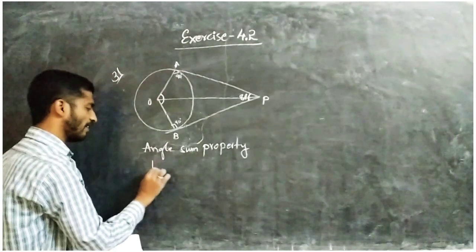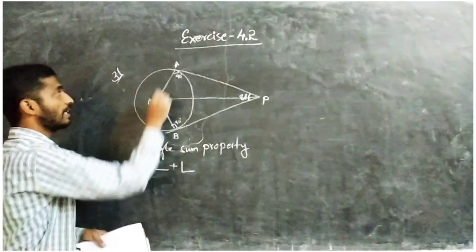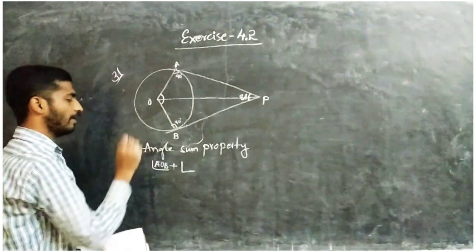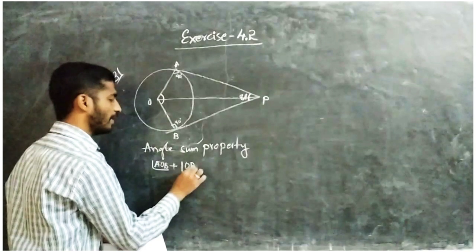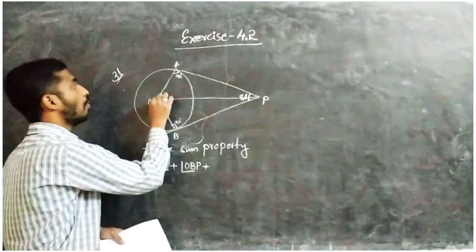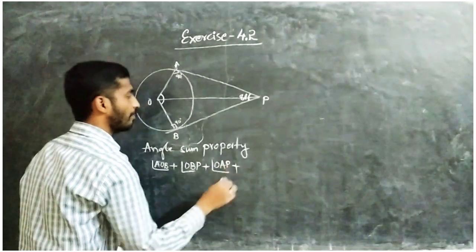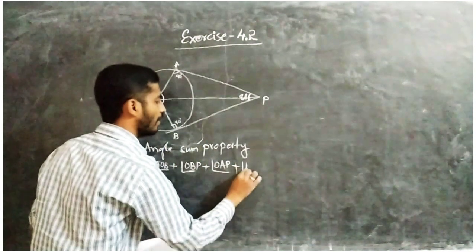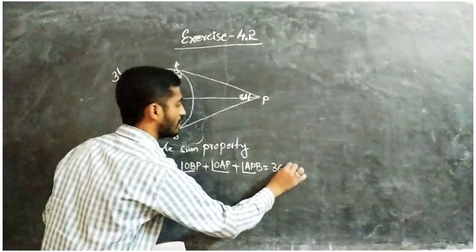So directly I take angle O, that is AOB, plus OBP plus OAP plus, as given, 80 degrees, that is APB, equal to 360 degrees.